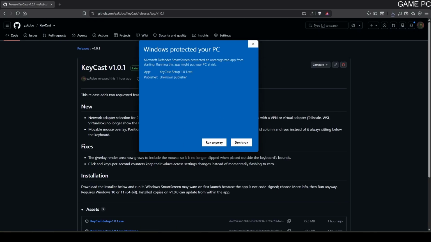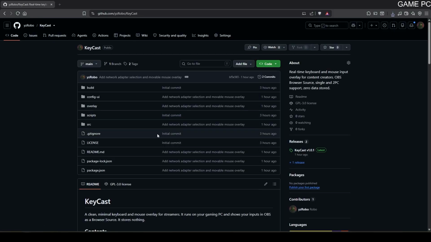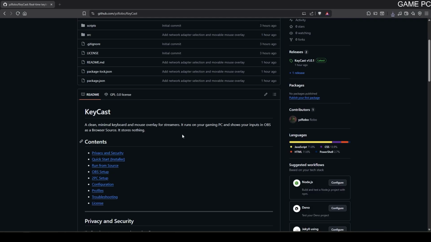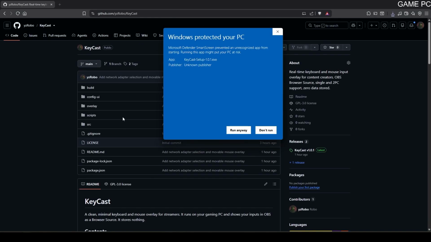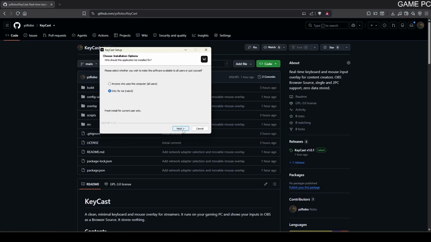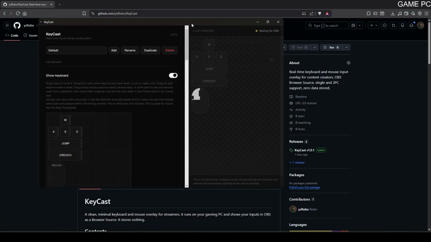If you're nervous and you know what you're doing, you can go to the code itself and clone the repo and run it locally. You can review everything. It's all open source, nothing weird, I swear. But don't take my word for it. Look over it yourself if you're concerned. Anyway, click run. It'll bring up the installation process. You guys know what to do. Just keep clicking next. And now the software is installed.